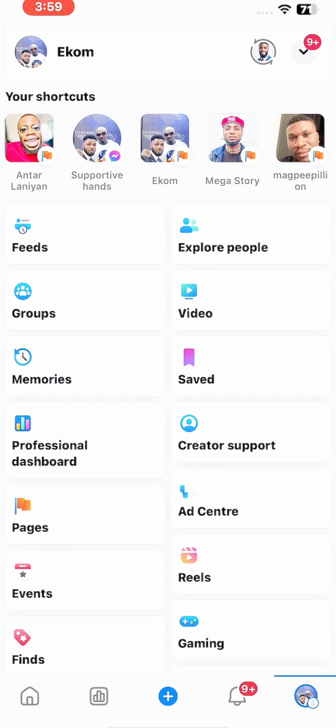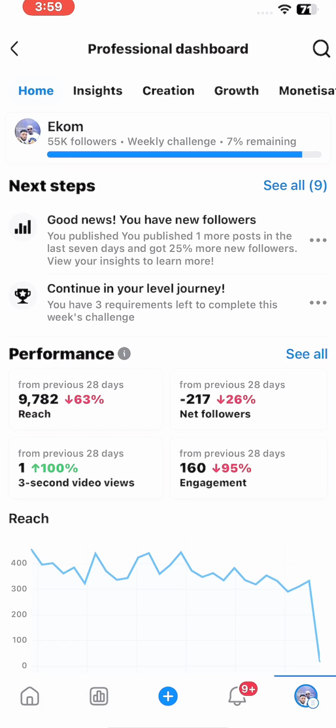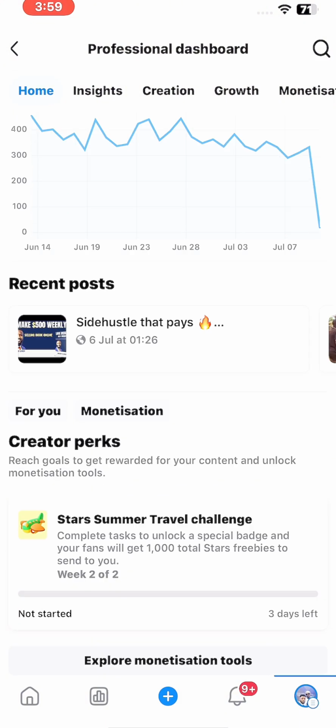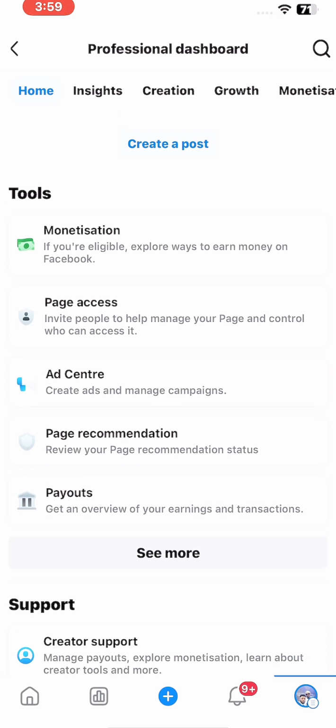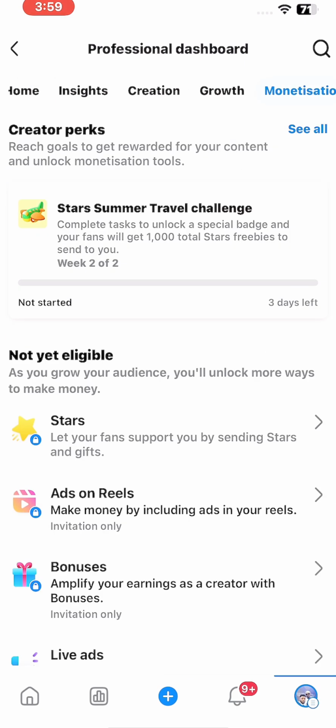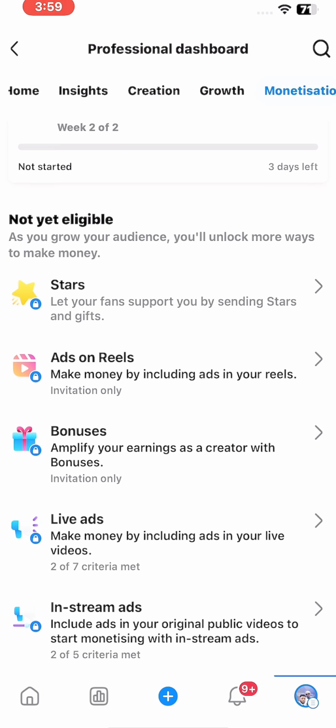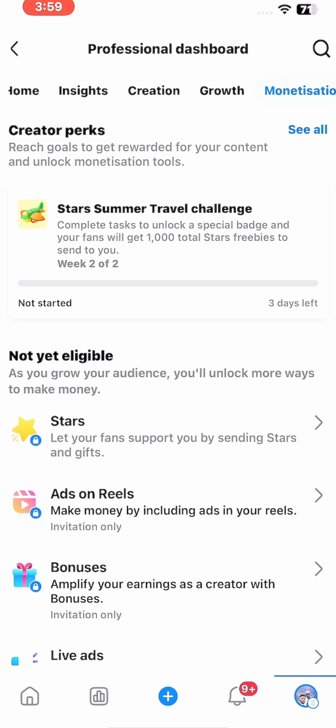I'm going to proceed by clicking on professional dashboard, and it takes me to this place where the analysis, insights, creation, growth and monetization are all showing. I'll scroll down to where it says monetization, page assets. You can see the payouts and the monetization. What I'm here for is to click on monetization. Once I get here, you are going to see a lot of this.